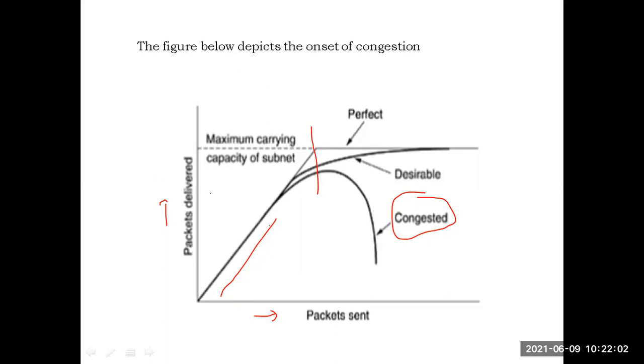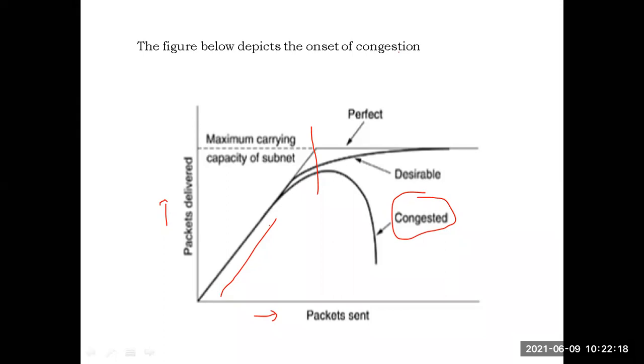So there is a directly proportional relationship between packets sent and packets delivered. Up to some level, they will increase proportionally. After some point of time, if you still increase the packets sent, the packets delivered will degrade drastically. The number of packets delivered will fall drastically immediately after some point. Why? Because the network has reached its capacity.